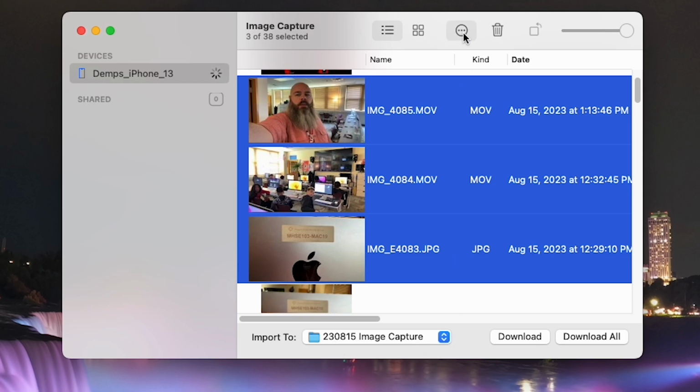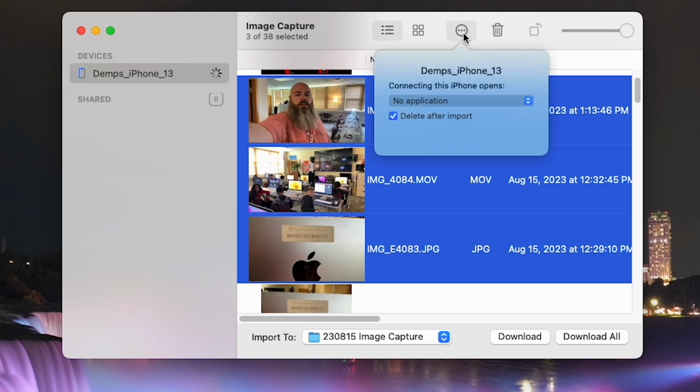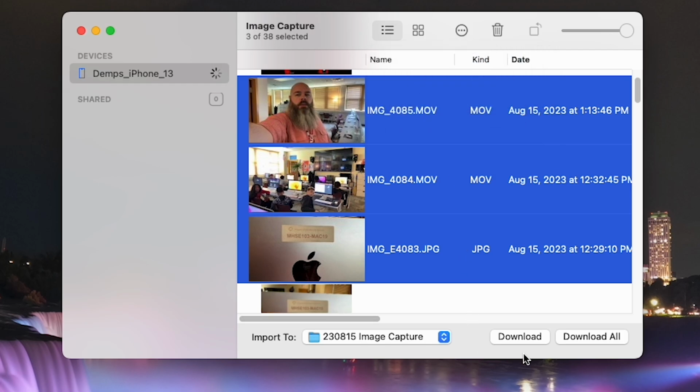Before I do that, right here, if you click on those three dots, you have the option of selecting delete after import. If you keep that box checked when you import these things, it will delete it from your phone, which is a great way to save space and to clean up your phone as you go. You could always go back in there and delete it, but if you have to do that, it's going to take extra time. So I'm going to click download.